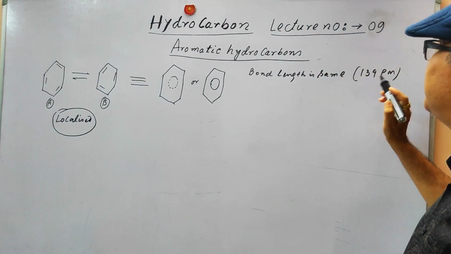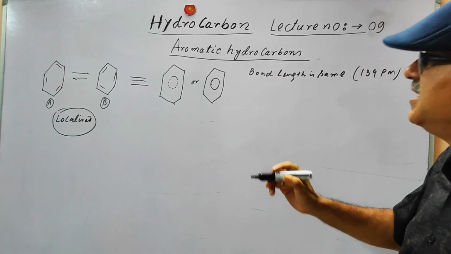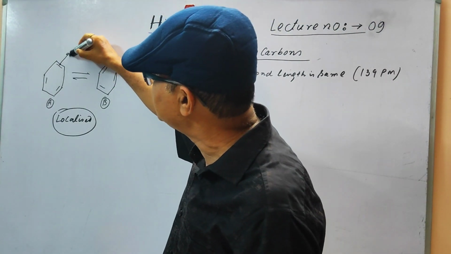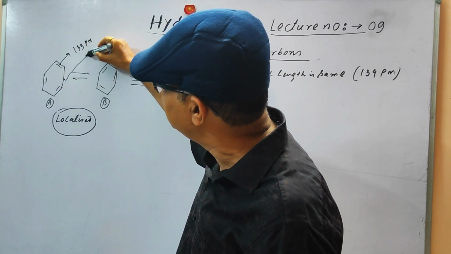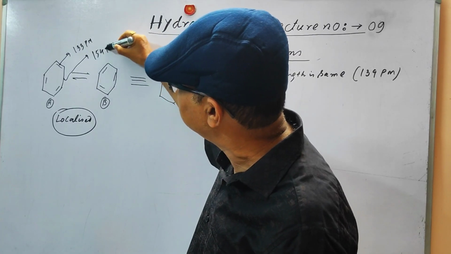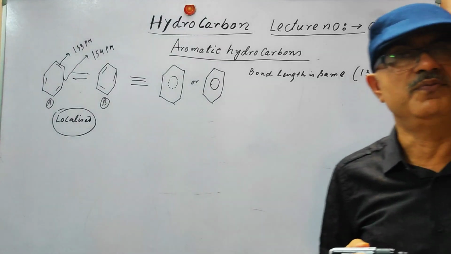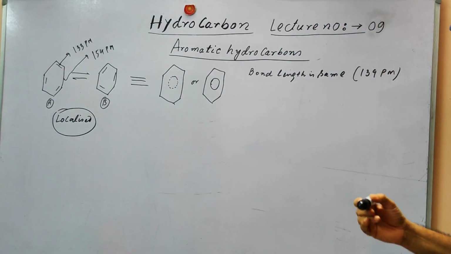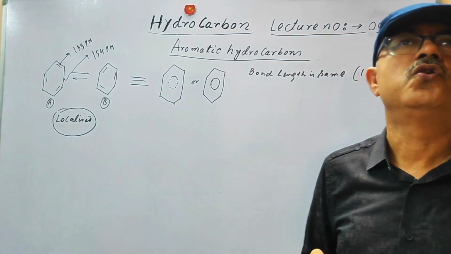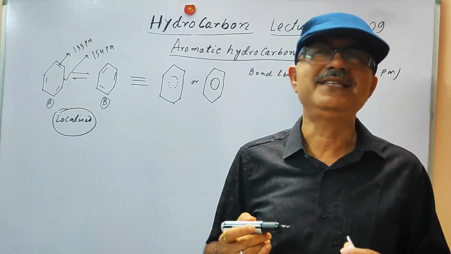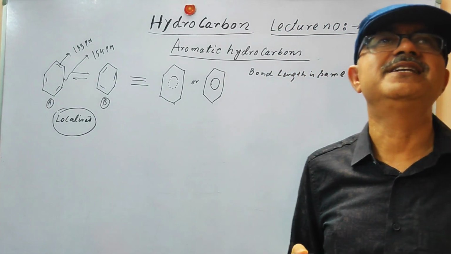So the bond length is the same, 139 picometer, whereas if we go by the Kekulé structure, the double bond length would be 133 picometer and the single bond length would be 154 picometer. And what do we actually find? Actually we get 139 picometer. So if we understand this, this is not a true double bond, and that is the reason it does not show the addition reaction.